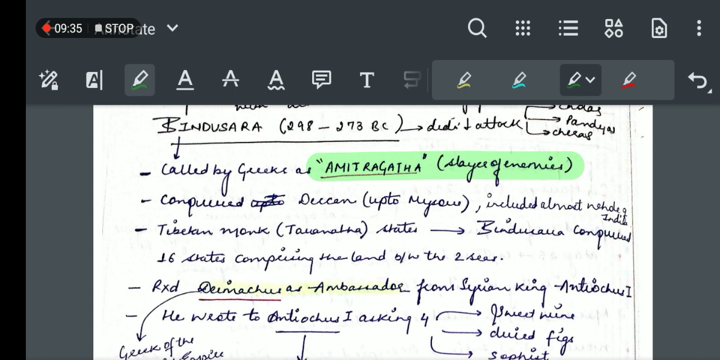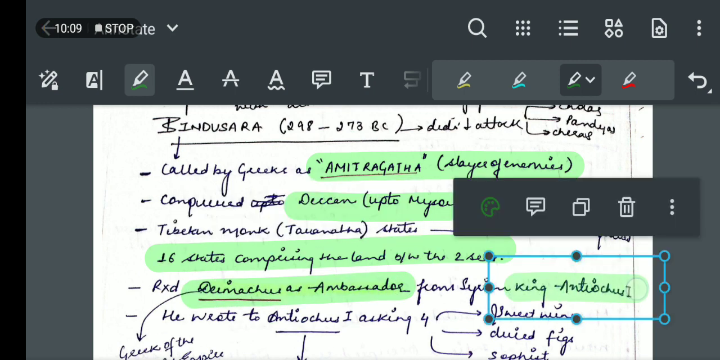If we see here Bindusara, he conquered the Deccan up to Mysore, which included almost the whole of India except the kingdoms of the Cholas, Cheras and Pandyas. Now, the Tibetan monk Taranatha states that Bindusara conquered 16 states comprising the land between the two seas. Who was the ambassador in Chandragupta Maurya's court? It was Megasthenes, sent by Seleucus Nicator. And in Bindusara's kingdom, Deimachus was the ambassador sent by King Antiochus I.